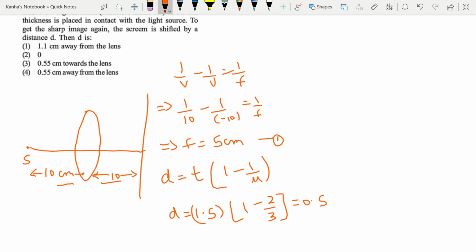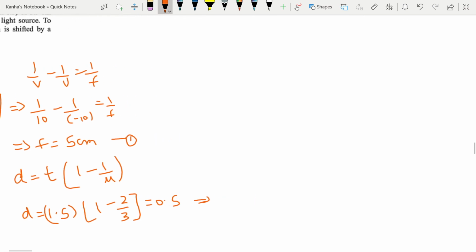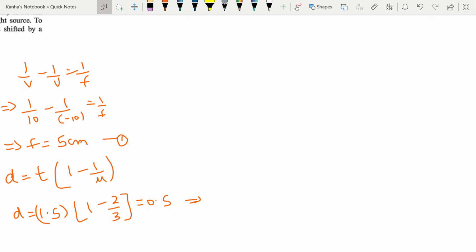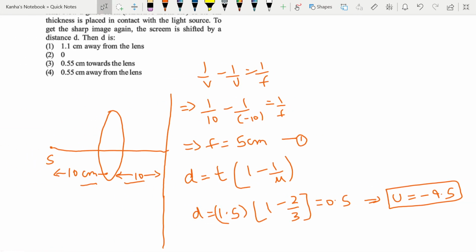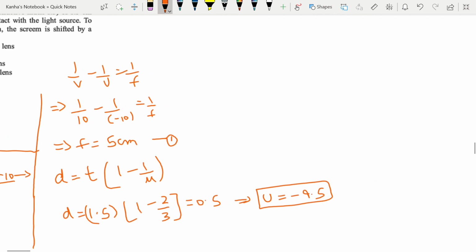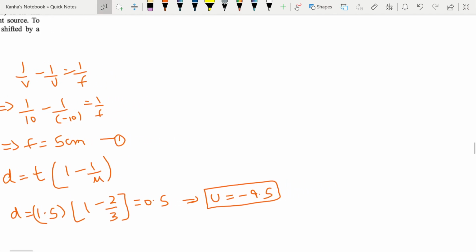Okay, now we see that due to this thickness, your u becomes minus 9.5. So what happens is my source distance gets shifted by 0.5 centimeter towards the lens. Okay, now with this in mind,